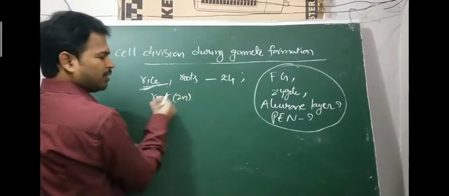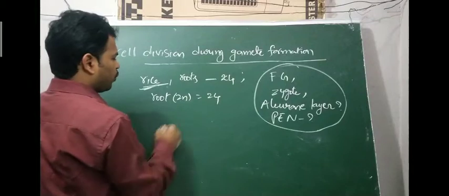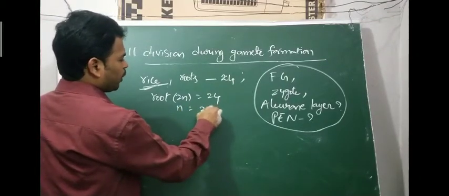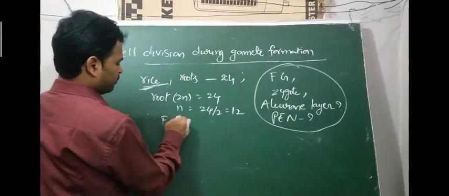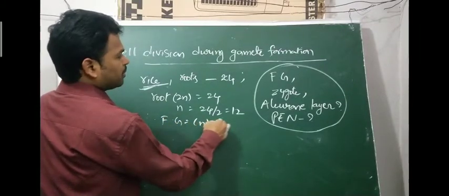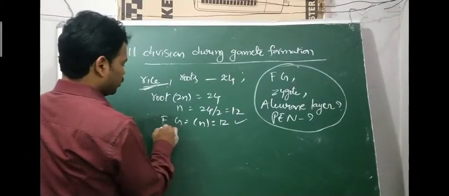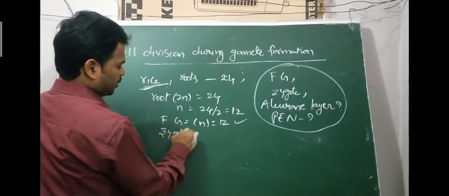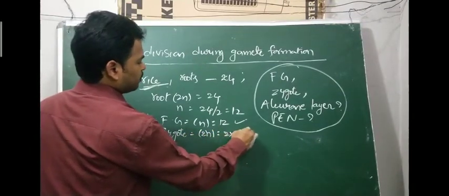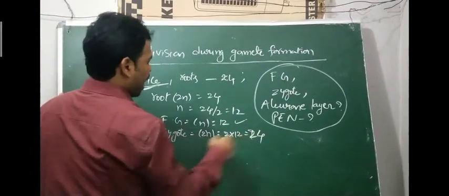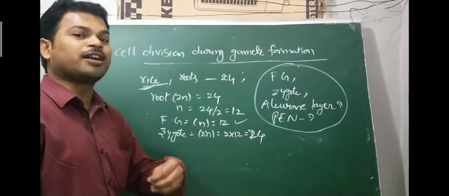Root is diploid in condition, so root 2n equal to 24. n equal to 24 by 2, that is 12. So the female gamete is haploid, n equal to 12. First one, zygote: how to find the answer? Zygote 2n equal to 2 into 12, that is 24.